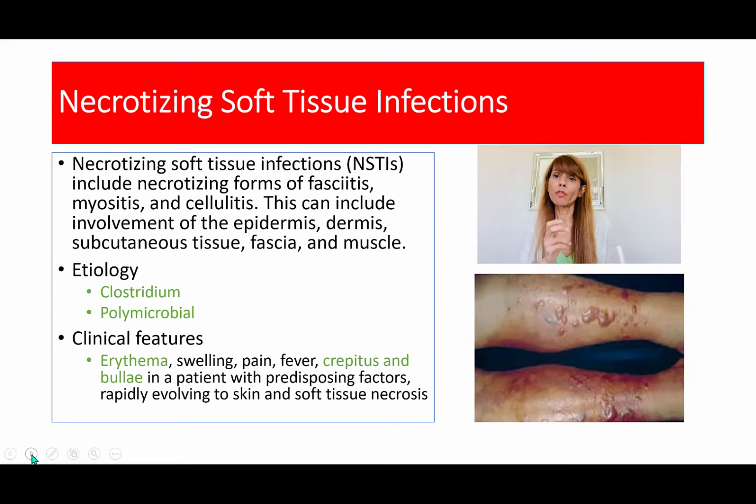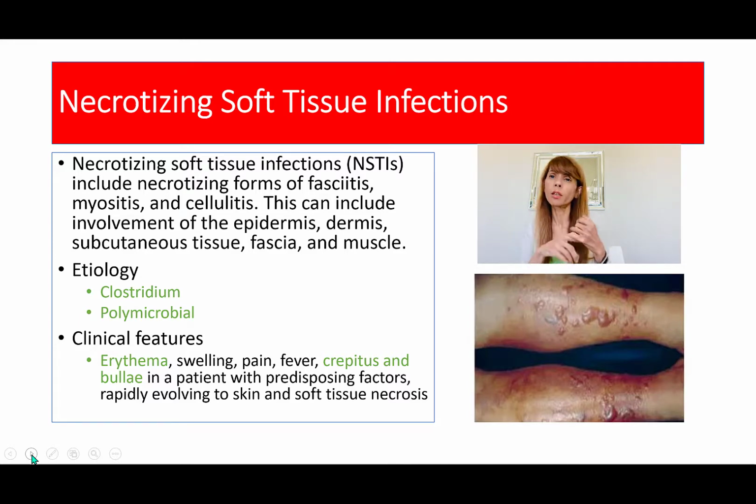Necrotizing soft tissue infections are life-threatening conditions where there may be involvement of skin, fascia, and muscle. And whenever these occur, they place the patients at risk for rapid complications, and we need to recognize these conditions very quickly so we can stabilize the patients. The etiology of this condition is going to be polymicrobial or Clostridium. So Clostridium is a bacteria that can cause this infection, usually as a result of a penetrating wound, or there is an interruption in the skin barrier, and somehow these microorganisms get a hold of the tissue and they start rapid involvement of the surrounding tissues, and people become very sick very fast.